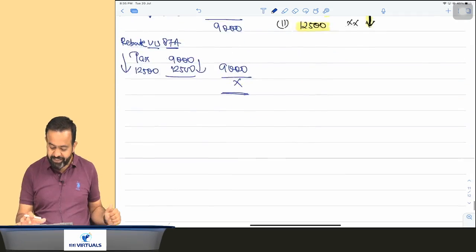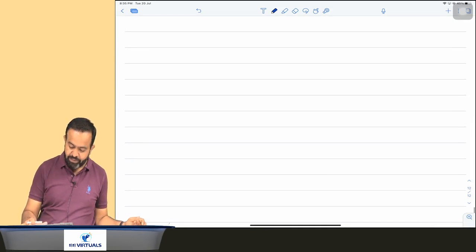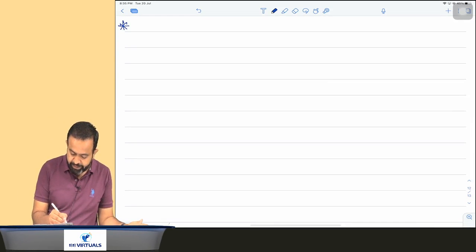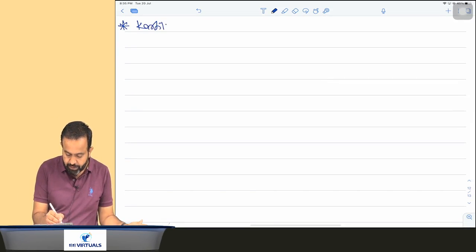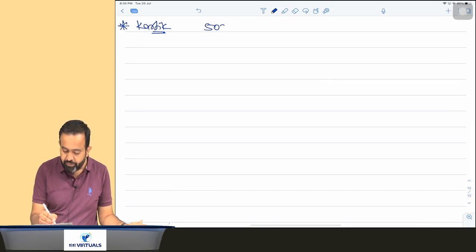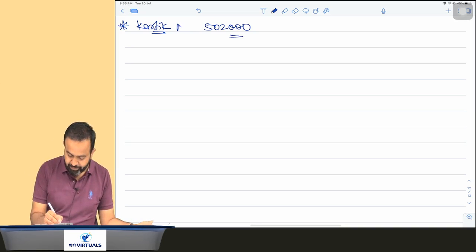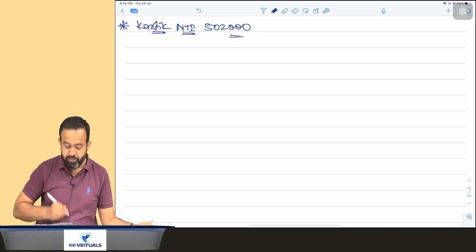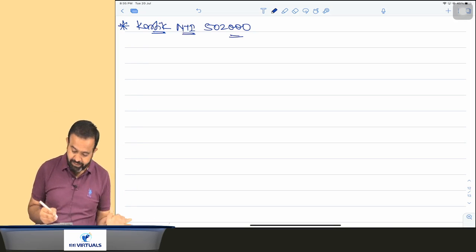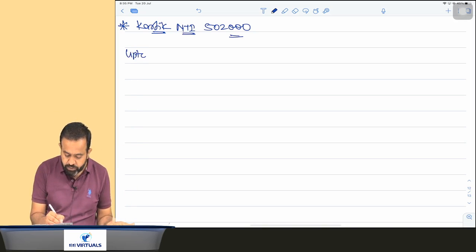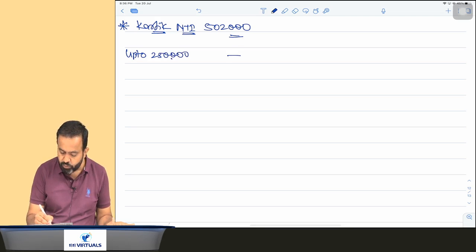But now guys, try to understand one more example. In case of Mr. Karthik, suppose net taxable income is 5,02,000. How do you calculate the tax? Up to 2,50,000 there is no tax.